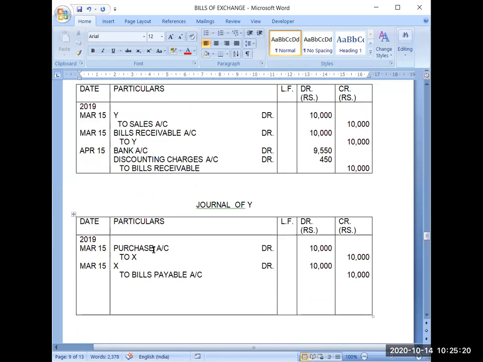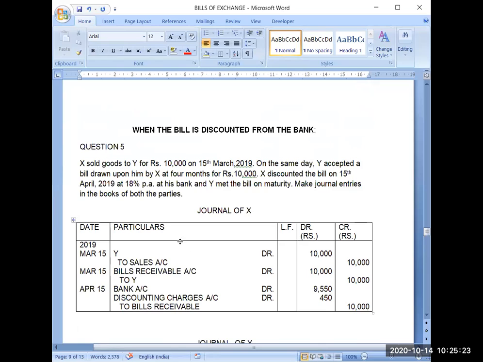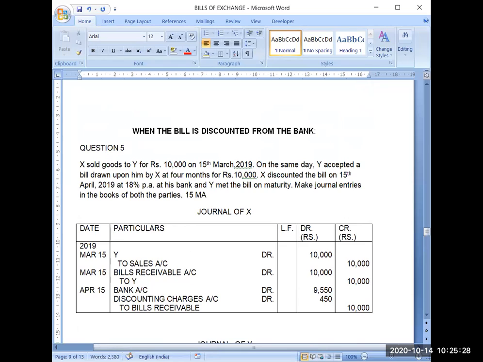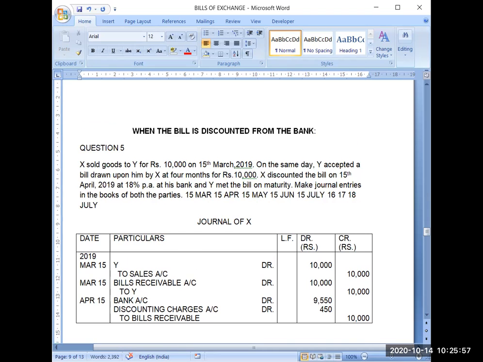Now the due date will come. What will be the due date? The bill was written on 15th March for 4 months. So 15th April, 15th May, 2 months, 15th June, 3 months, 15th July, 4 months. 4 months have been completed. Now 3 days, 16, 17 and 18. So 18 July will be the due date.